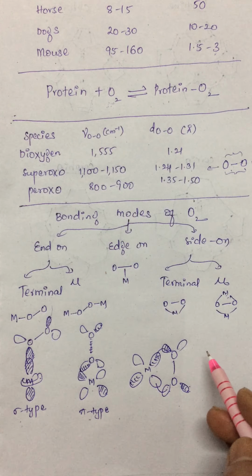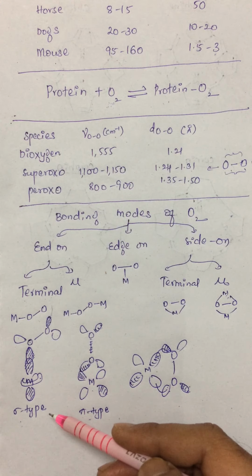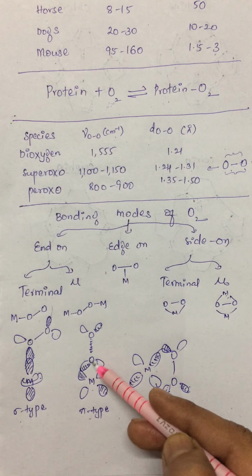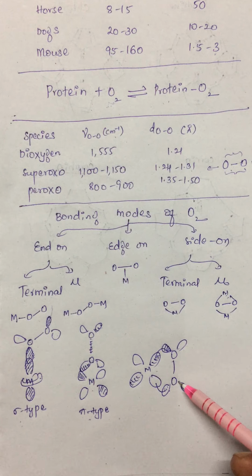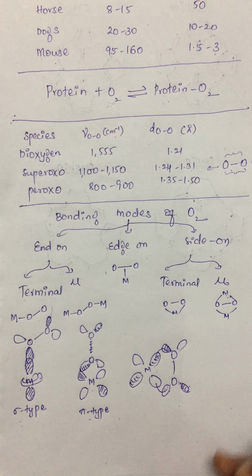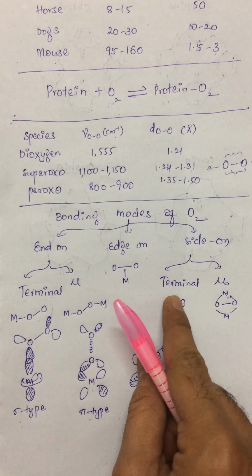So altogether we could have a sigma type or a pi type of interaction in the end-on terminal modes, where only one oxygen atom is involved. When it comes to the side-on, the two lobes of the two different oxygen atoms are involved. Then this is about the bonding modes of dioxygen.